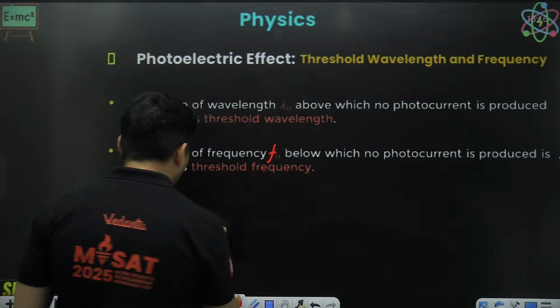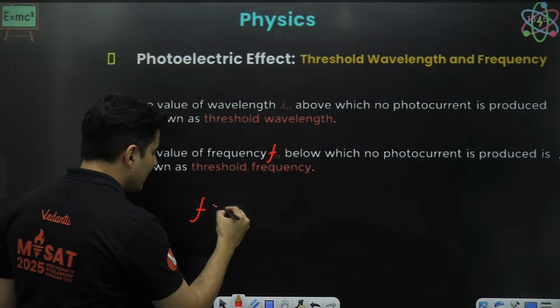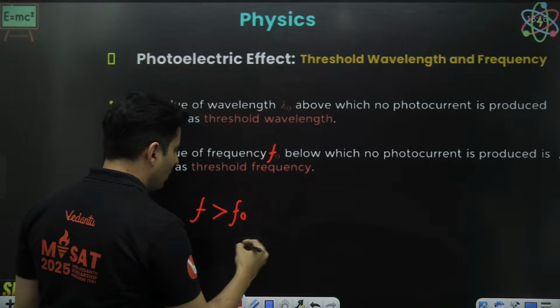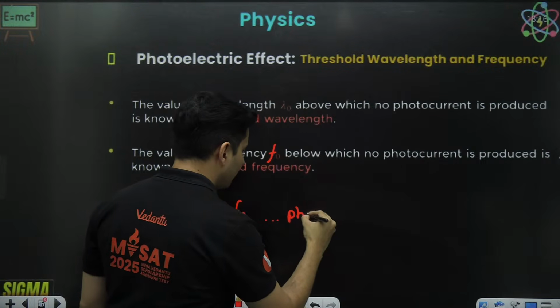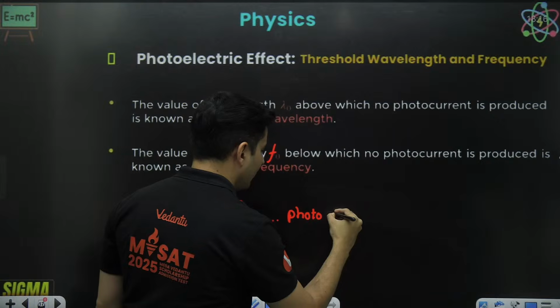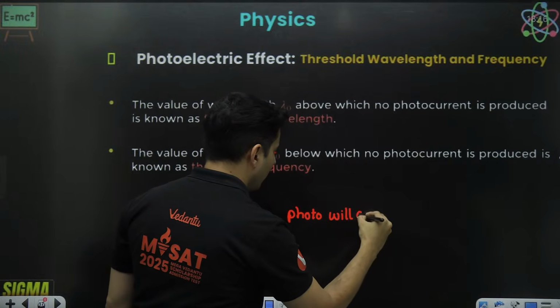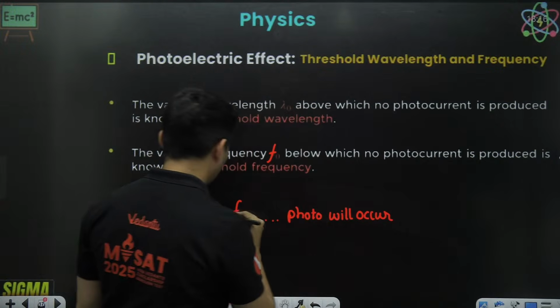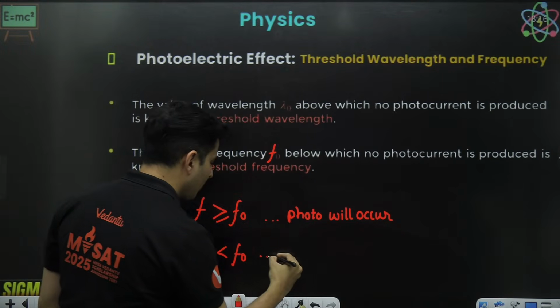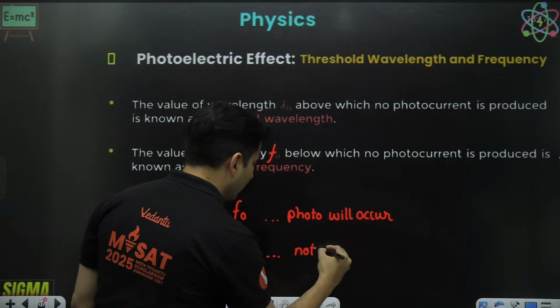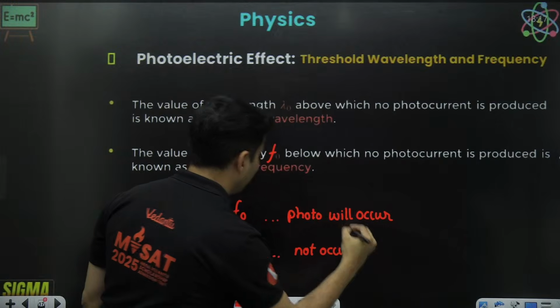So when your frequency is more than f naught, the photoelectric effect will occur. Keep this in mind. But the moment f is less than f naught, the photoelectric effect will not occur.